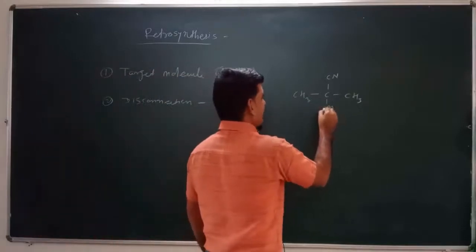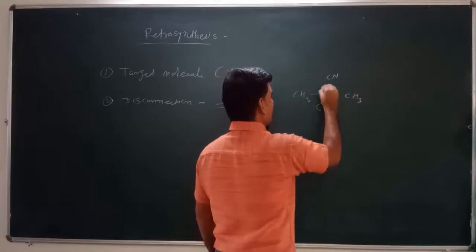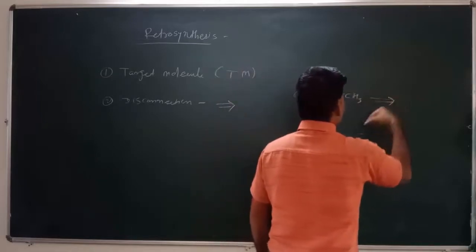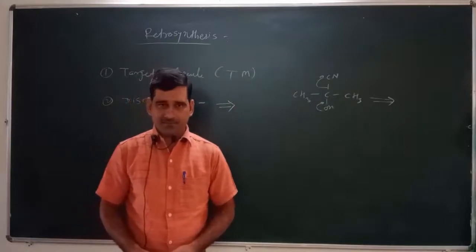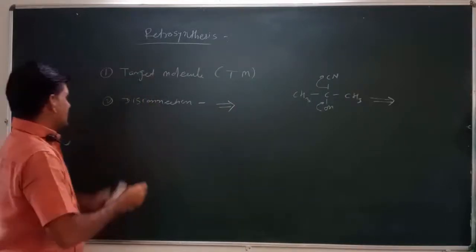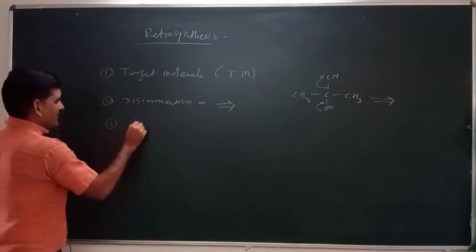Suppose this is the example, then we are breaking this molecule in such a way and we are using this arrow. So that is called a disconnection, right? So this is called disconnection. Then after that, the third term is called a synthone.